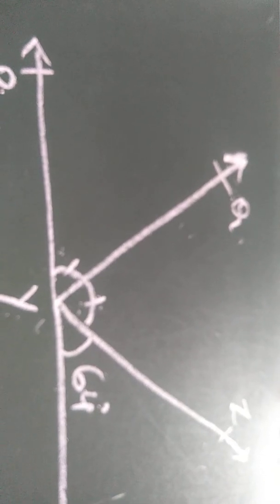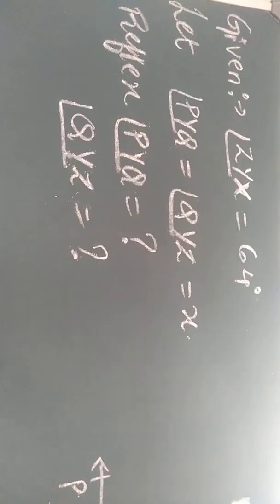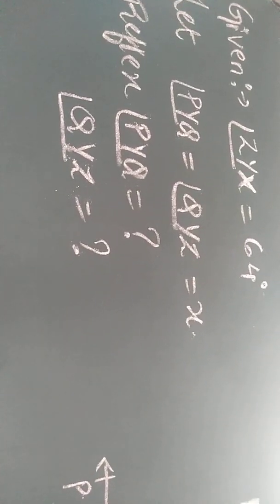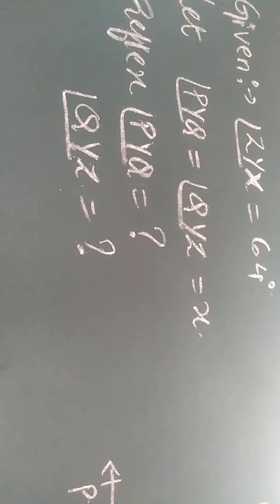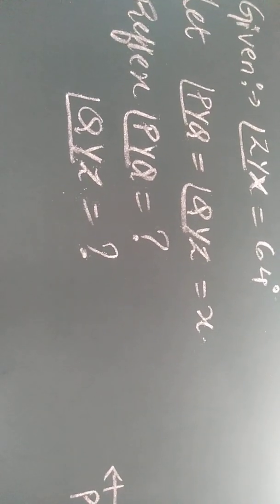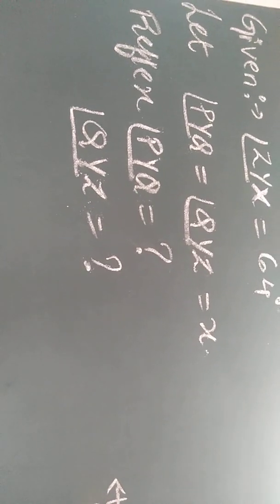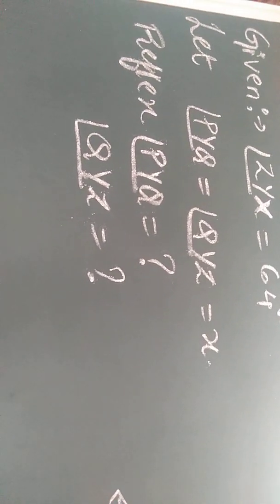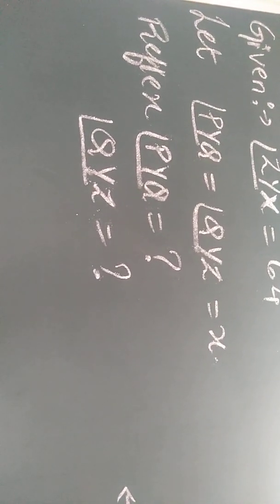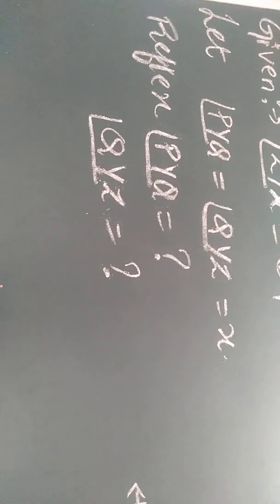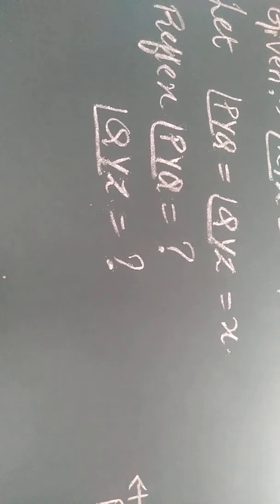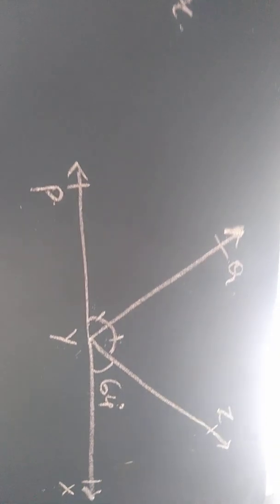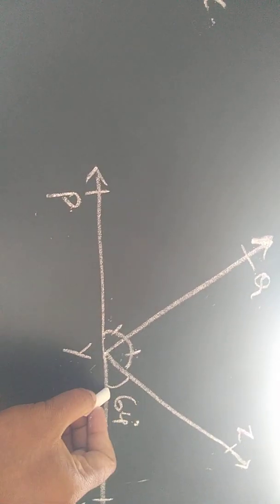Shall we proceed with the sum? According to your question, they have given XYZ as 64 degree. I have written the same. As YQ is the bisector, angle PYQ equals QYZ. I have taken it as x. You have to find the reflex of angle PYQ and angle QYX. Now, as I know, the sum of all these three angles is 180 degree, linear pair.